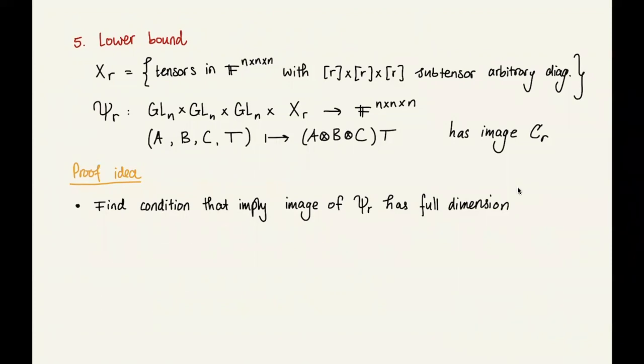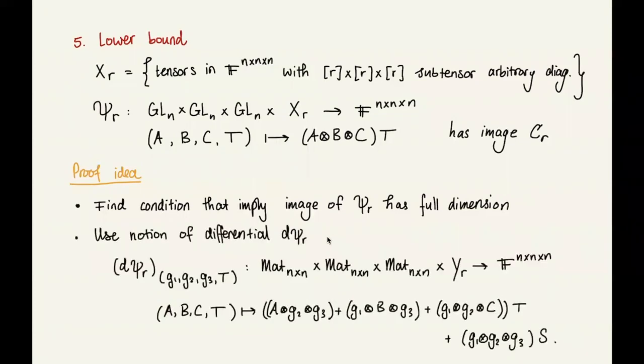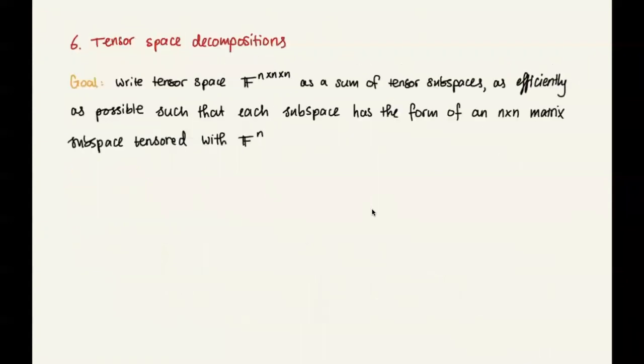For this, we use the notion of the differential of psi sub R. I won't go into too much detail, but there's this map called the differential. You can explicitly write it down and study it to obtain the desired lower bound, to obtain this condition that the image has full dimension. I won't give too much detail on this, but I want to highlight an ingredient that we use in this deduction.